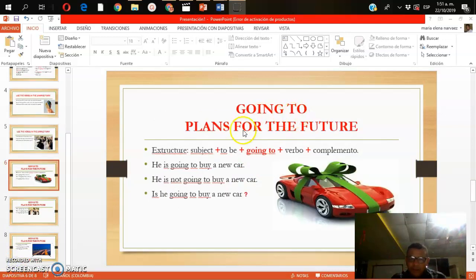Going to, to plan for the future. Structure: subject, to be, going to, verb, complement. Affirmative form: He is going to buy a new car. Negative form.